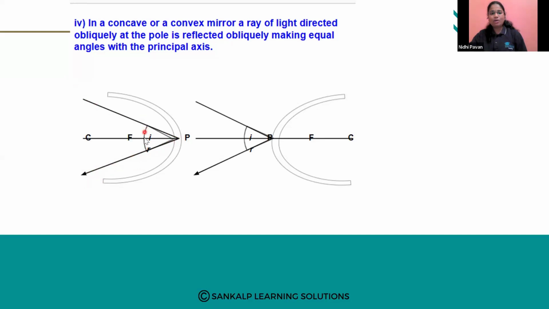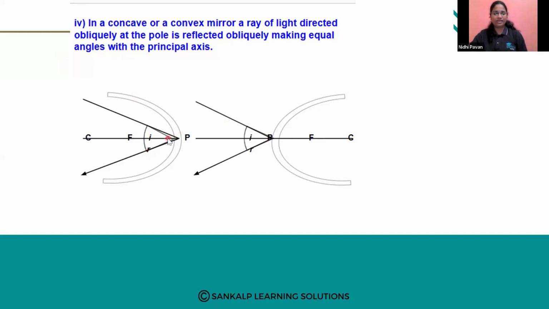The angle of incidence with the principal axis and the angle of reflection will be the same. If this is 30 degrees, the reflected ray and the principal axis also make 30 degrees. This is when a ray of light falls obliquely, directed towards the pole.